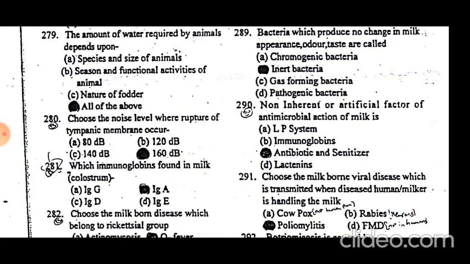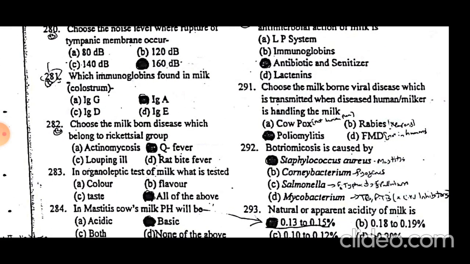Choose the milk-borne viral disease which is transmitted when a diseased human or milker is handling the milk. Poliomyelitis. Poliomyelitis is the virus or the disease that humans transmit to the animals. Humans are the natural host for this virus, and they transmit it from humans to animals.